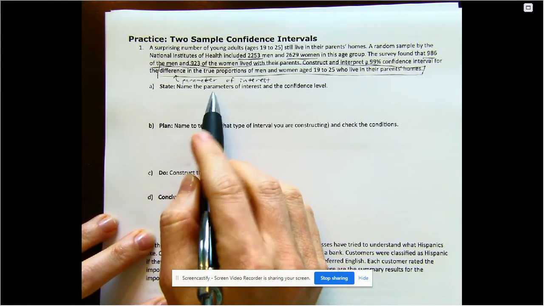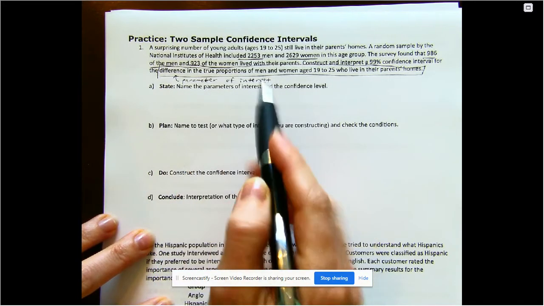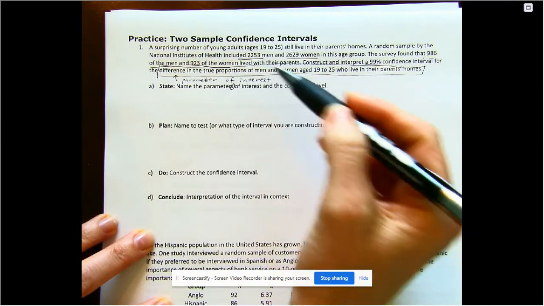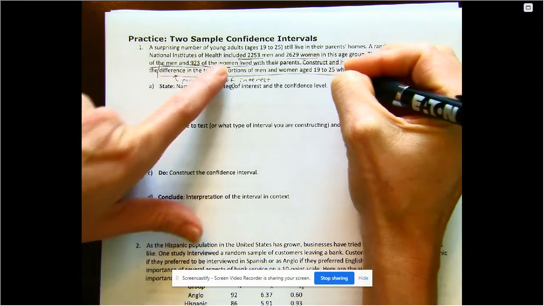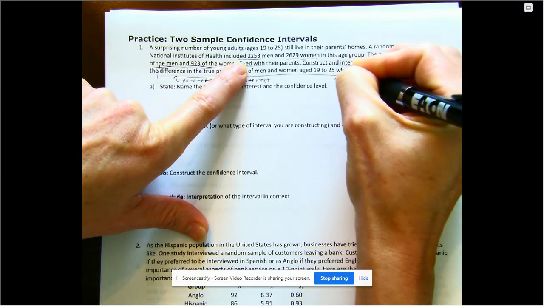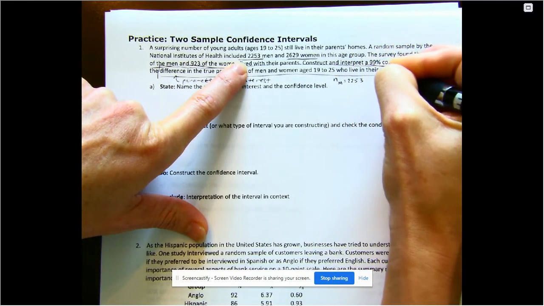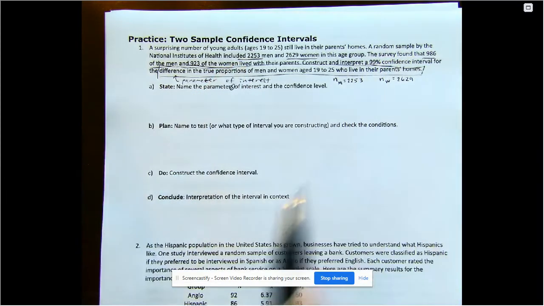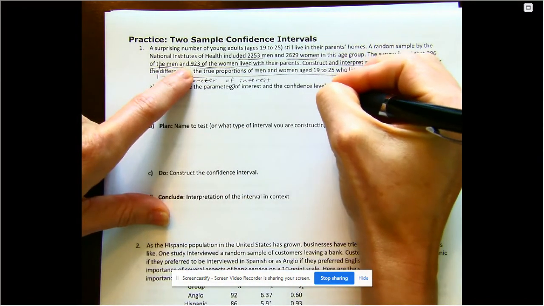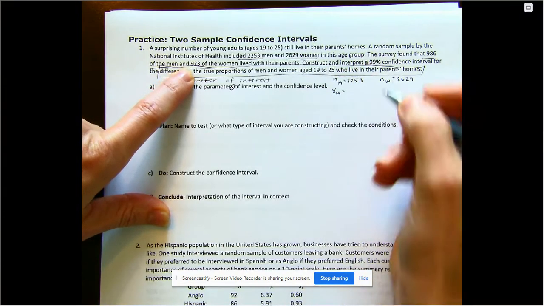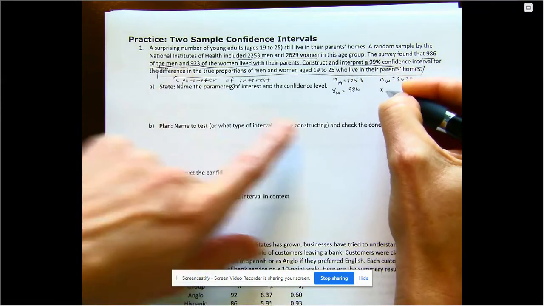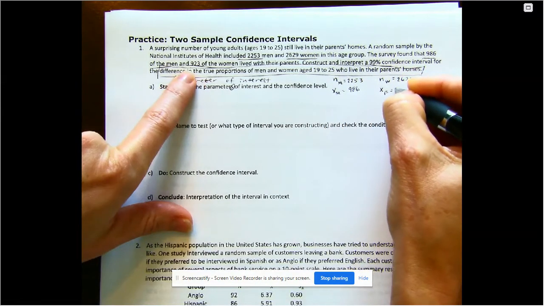So we're going to state: name the parameters of interest and the confidence level. Notice parameters, because we have two different populations. These are about proportions, and I'm going to write all this down too. Our sample size for men is 2,253. Our sample size for women is 2,629. And I'm going to write down my X's too: how many of those still live with their parents. The number of males who still live with their parents was 986, and the number of females who still live with their parents was 923.